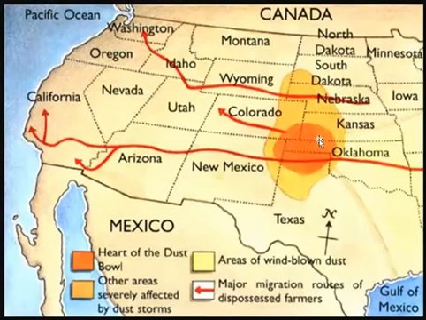Here's the hardest hit part here in this area, in Kansas, Oklahoma, Texas, New Mexico, and Colorado. This is the worst part. But that's when it's going to be blown all the way over to the west coast. And here's the outlying area that's hit hard. And so the people in that area are going to get out of there and leave, especially these Okies from Oklahoma. They're going to head on Route 66 all the way out to California.